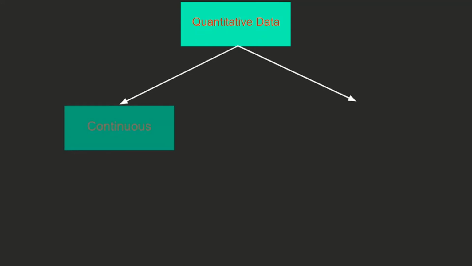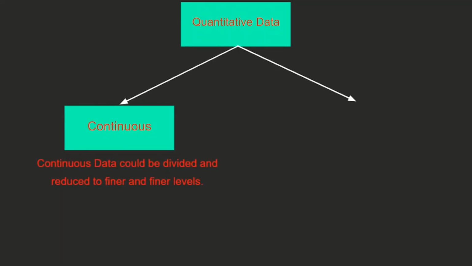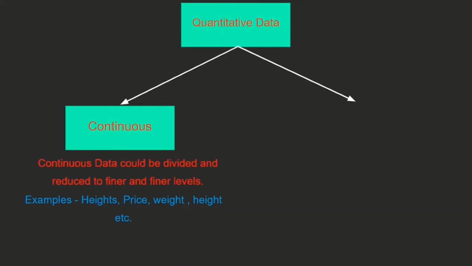Now this quantitative data can be further divided into two parts again. The first part is the continuous type. Now what is continuous? Continuous data can be divided and reduced to finer and finer levels. For example, height, price, weight, etc. They can have any value, any infinite value. Height could be 173, height could be 173.5, it could be 173.7. So it can take infinite values.